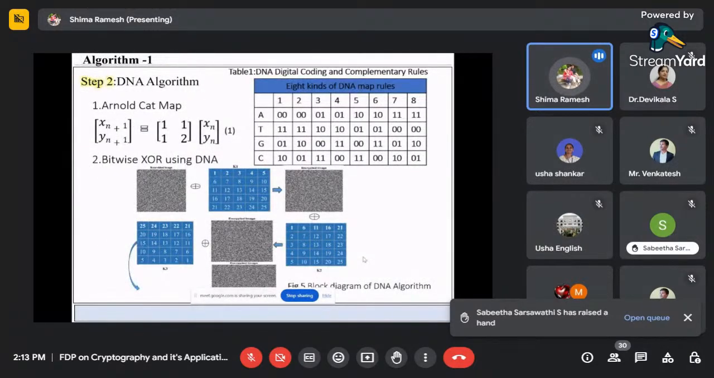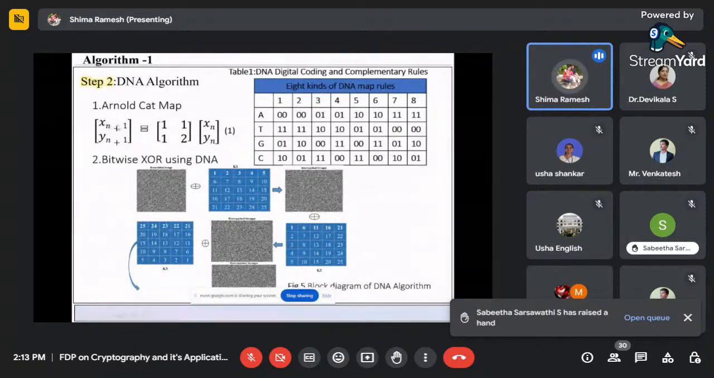So the first one, algorithm 1, is the DNA algorithm. As I told you before, before starting this encryption I am scrambling first. Scrambling means I am just shuffling my pixels. The method I have used for scrambling is the Arnold cat map. So what is the Arnold cat map? This is the mathematical equation behind it.